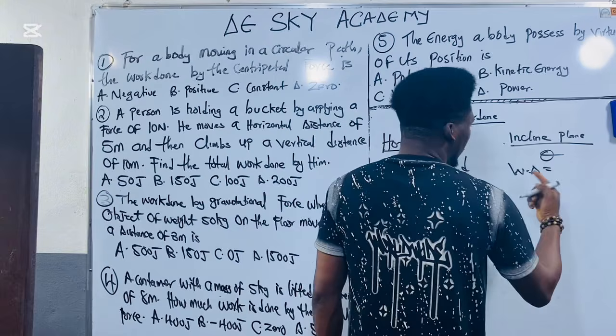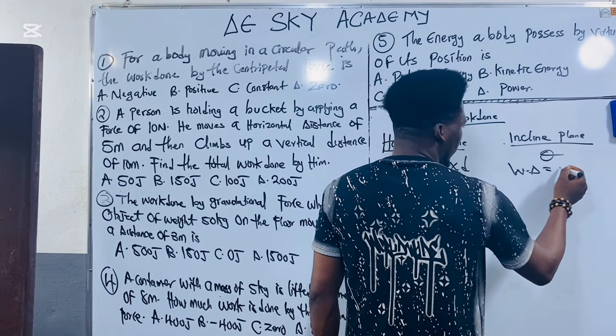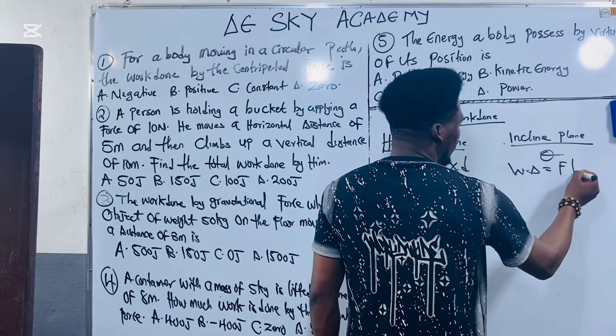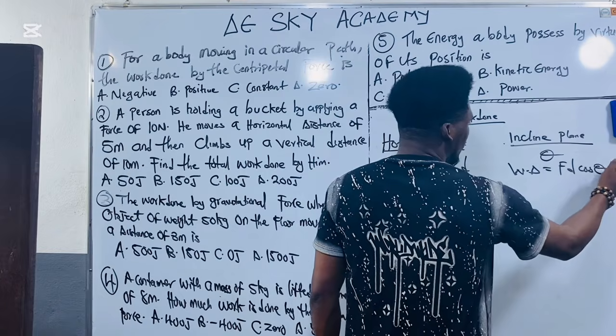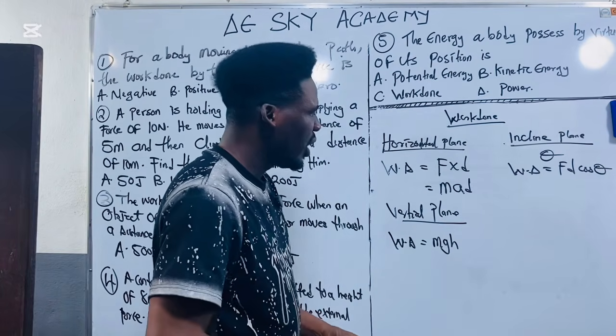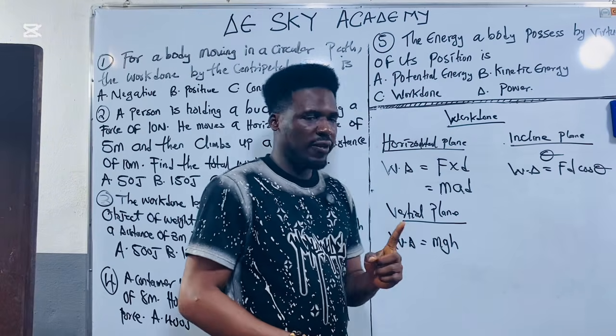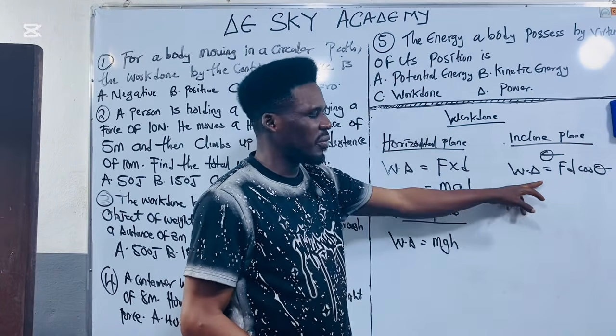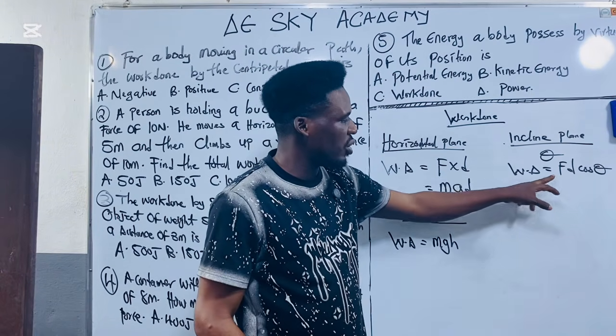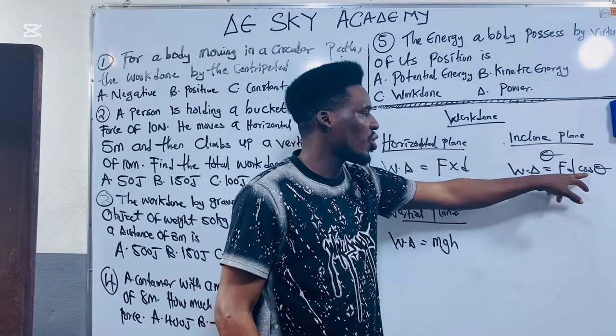The work done on an inclined plane is force times distance times cos theta. I don't want to start proving this, but this is the formula. Anytime you are solving a particular equation and they give you theta in work done, please, this is the formula you apply. The work done is equal to force times distance times cos theta.